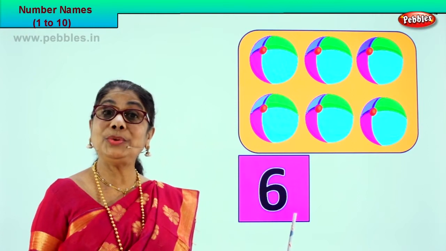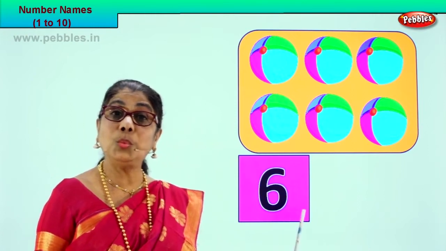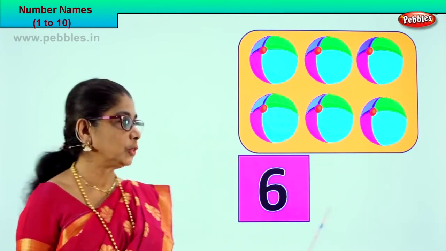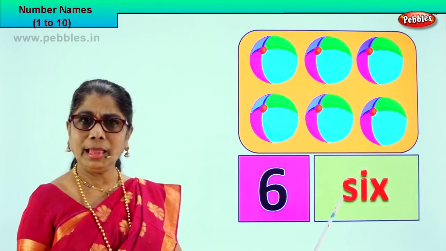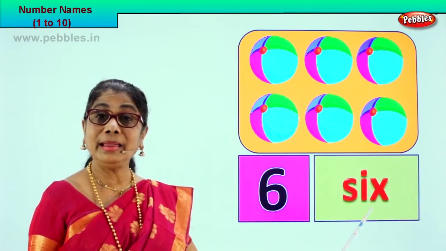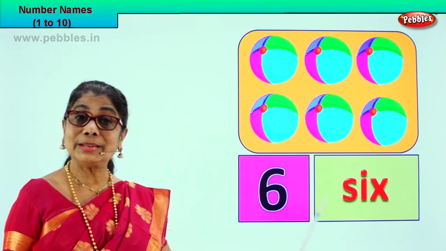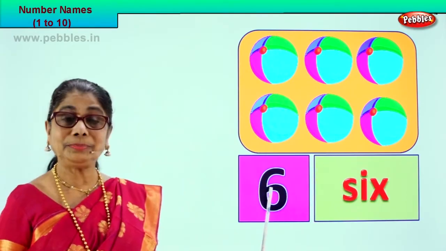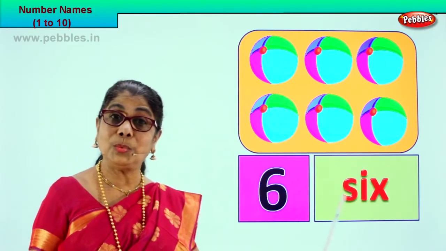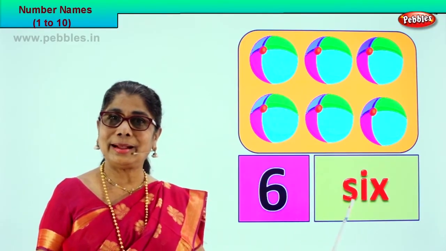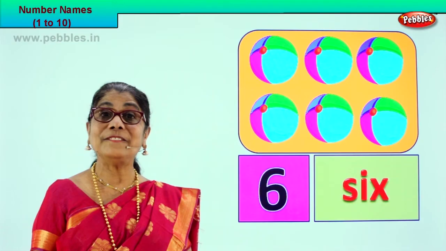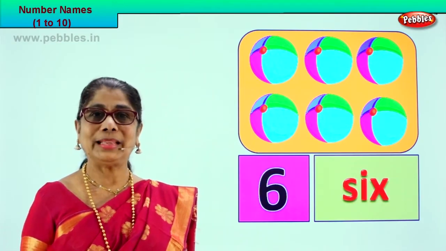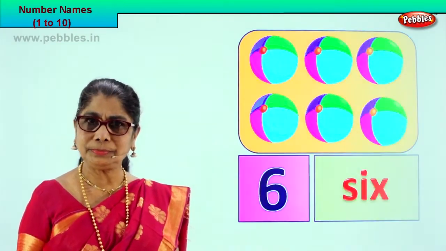Now we need to write the 6 in words. Look, spell it out. S-I-X, 6. So we learn to count. We learn to write the number. We learn to write the number in words. S-I-X, 6. Very good. Shall we go to our next picture?